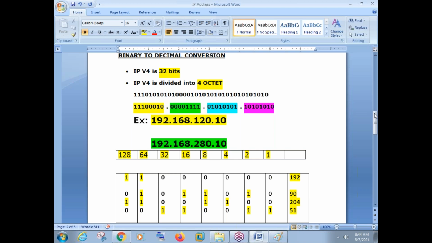Now, what is this binary to decimal conversion, or how do we convert a binary number into a decimal number? But before that, let us see the structure of IP version 4.